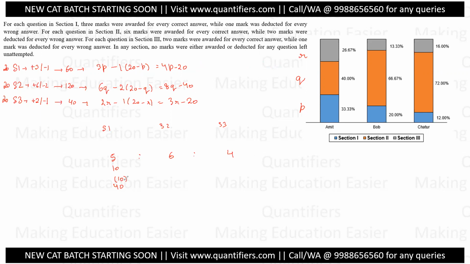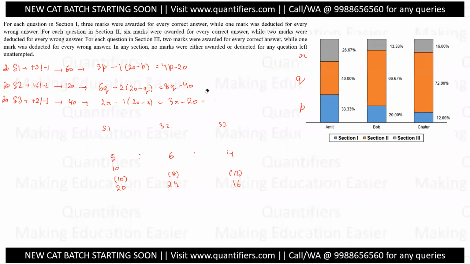Now I have to analyze whether all the other scores fit the criteria or not. Let us see. From 5 I have reached the score of 20. Which is 4 times. So 4 times 6 is 24, and 4 times 4 is 16. So is the score 24 possible? Yes. 8q will be 64, q will be 8. Is the score of 16 possible? 3r will be 36, r will be 12. Yes, the score is possible.